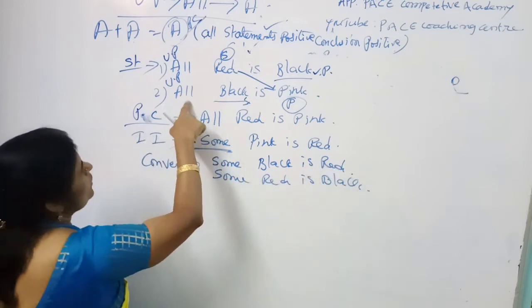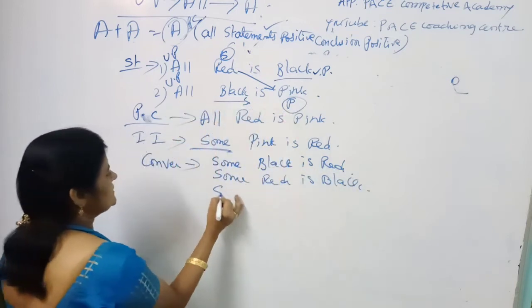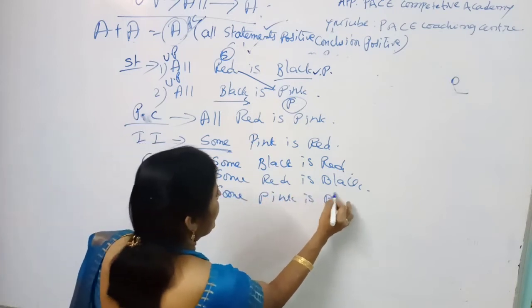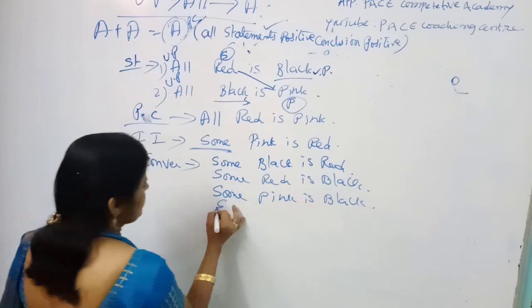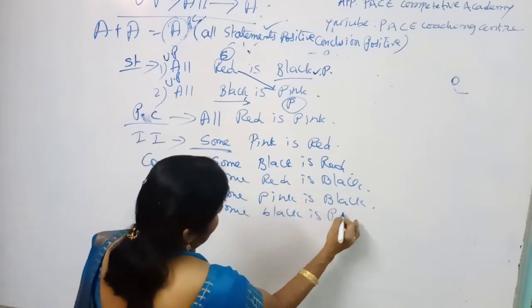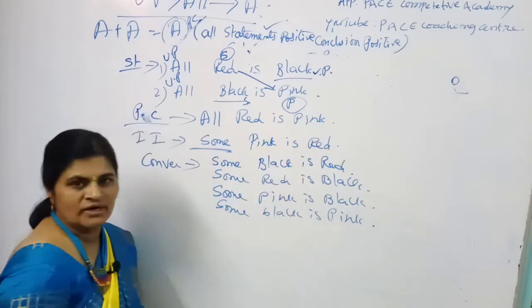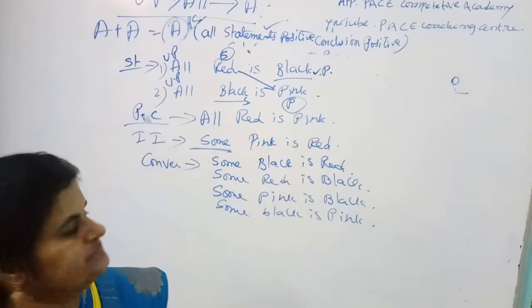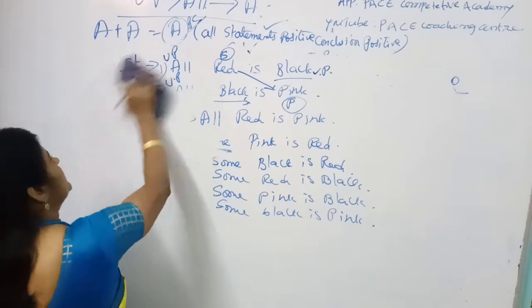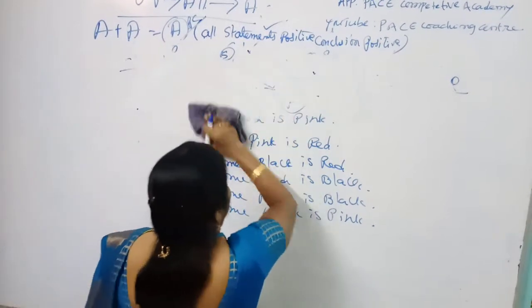And next, coming to all black is pink. Simply you know the answer: some pink is black and some black is pink. Clear, over.